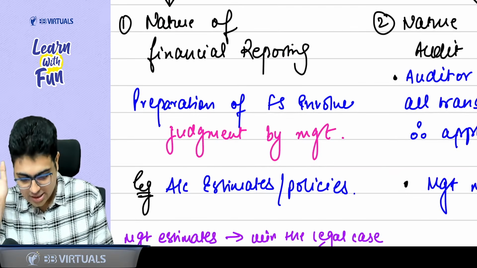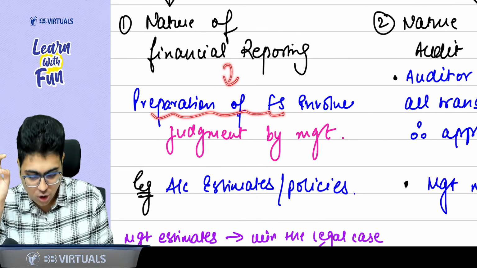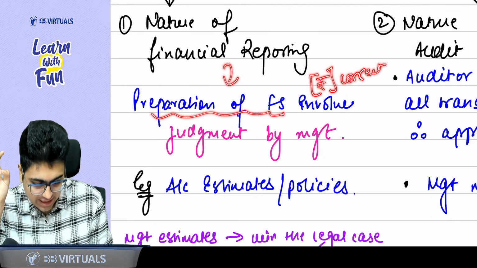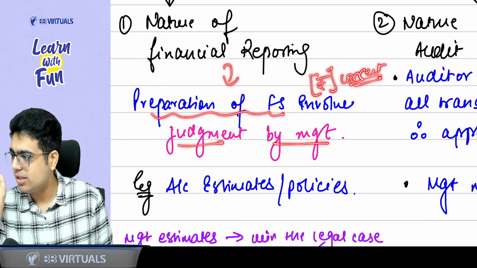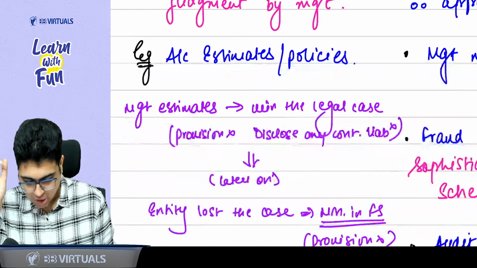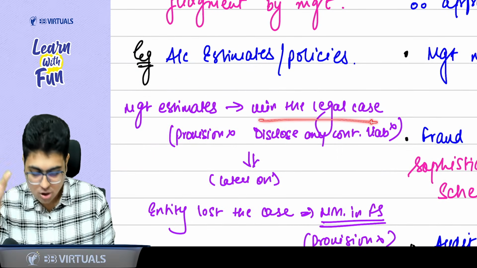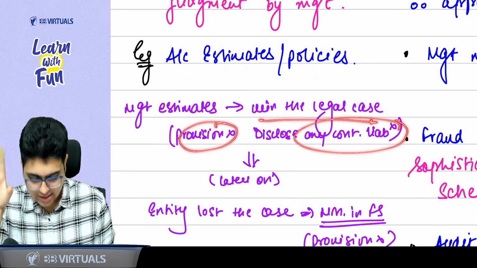In the nature of financial reporting, when you prepare the financial statements, not everything is accurate. Not everything is perfectly correct. Many things are based on the judgment of the management. Judgments are involved in accounting estimates and accounting policies. For example, management makes an estimate that we will win the legal case, and because they feel they will win, they don't create any provision, they don't disclose any contingent liability.